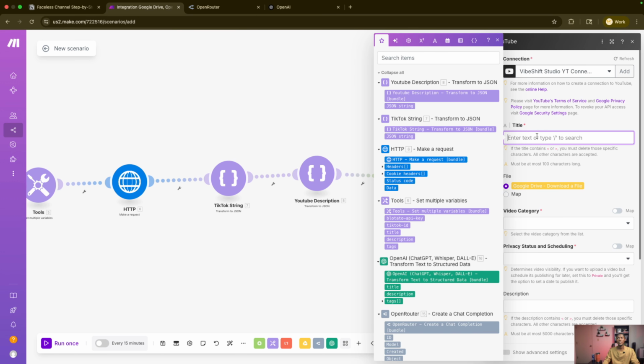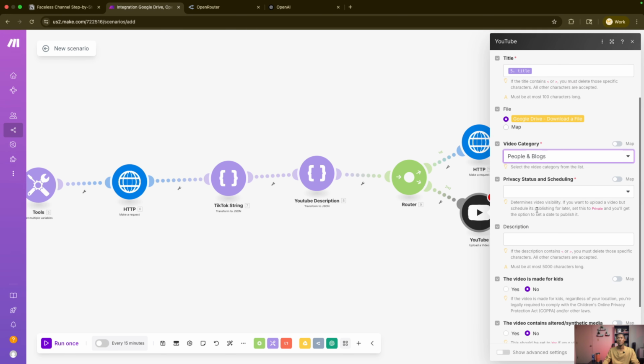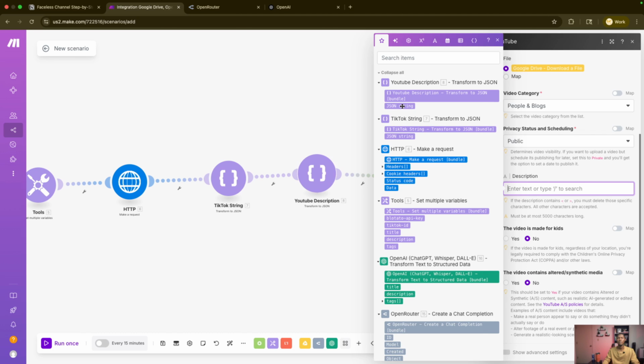So what we need here is our title, which is coming from title. And then we're going to map the file coming from the Google Drive, so we don't need to do anything with that. The video category, you can choose anything based on the category. The visibility status is going to be public. The description is coming from our YouTube description here.